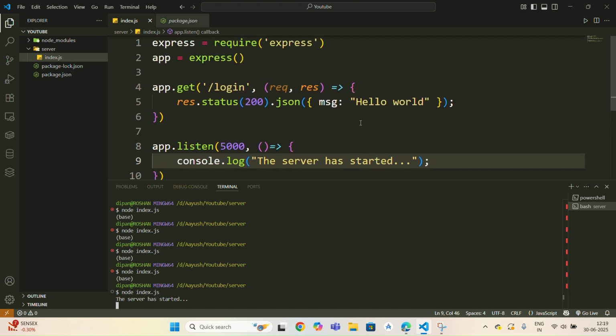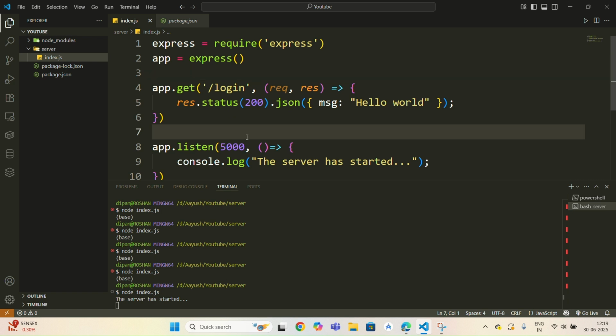So this is the basic server we have set up. In the next video we will see about controllers.